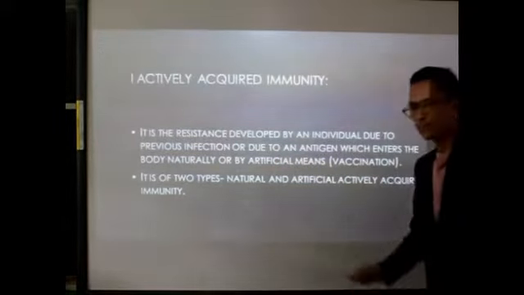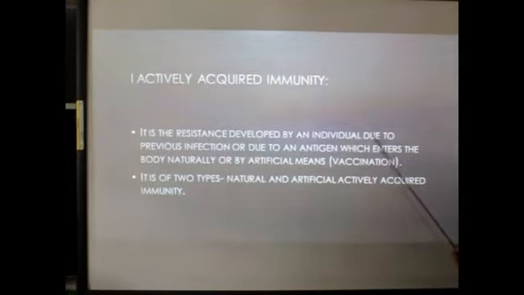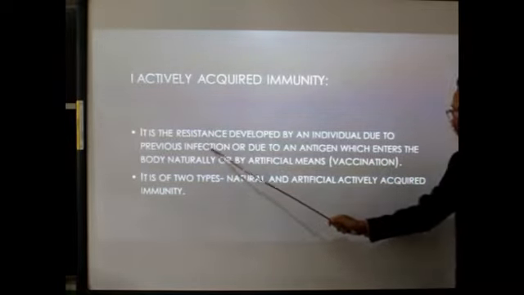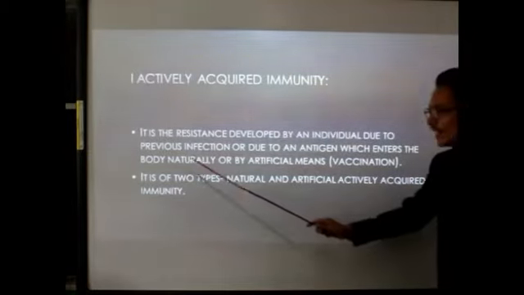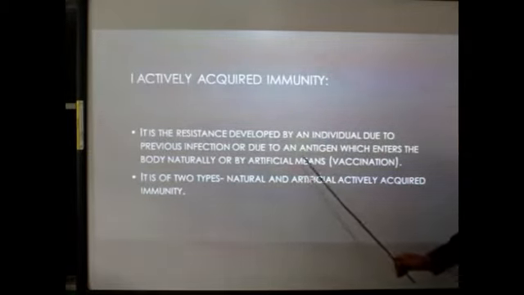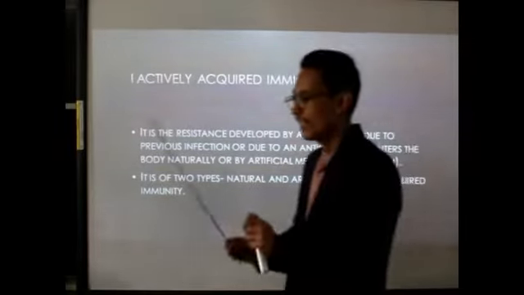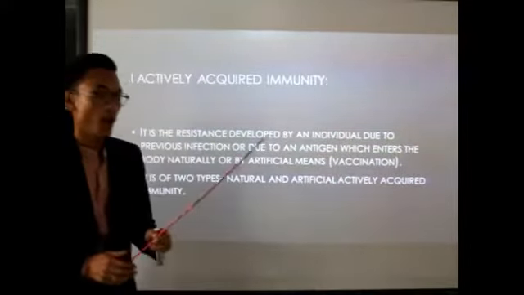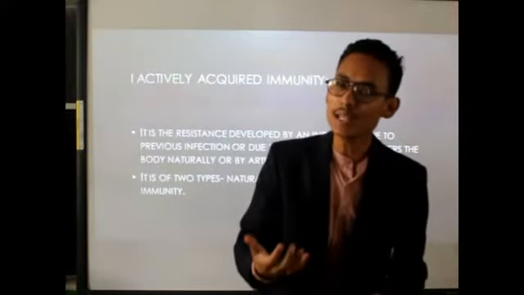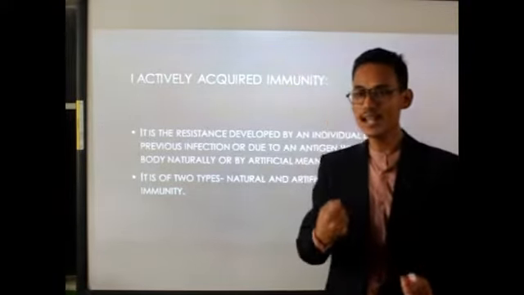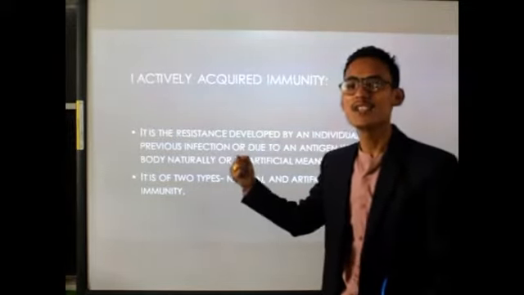Actively acquired immunity is the resistance developed by an individual due to previous infection or due to an antigen which enters the body naturally or by artificial means through vaccination. So what we are trying to say is that in actively acquired immunity, our own body will produce the resistance, will develop the immunity. It will produce the antibody against the pathogen or against the antigen.